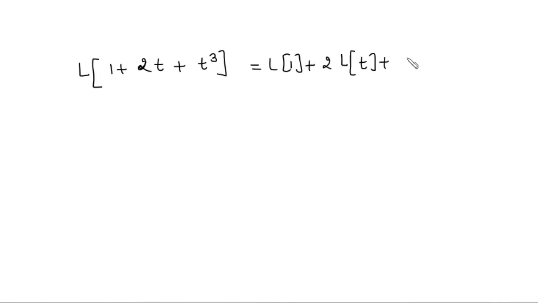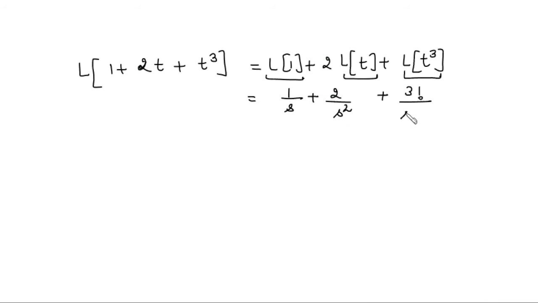Laplace of t, then Laplace of t cube. Now what is the Laplace of 1? 1 upon s. The Laplace of t? 1 upon s square. The Laplace of t square is 2 upon s cube. The Laplace of t cube is 3 factorial upon s to the power 4, provided s is greater than 0.